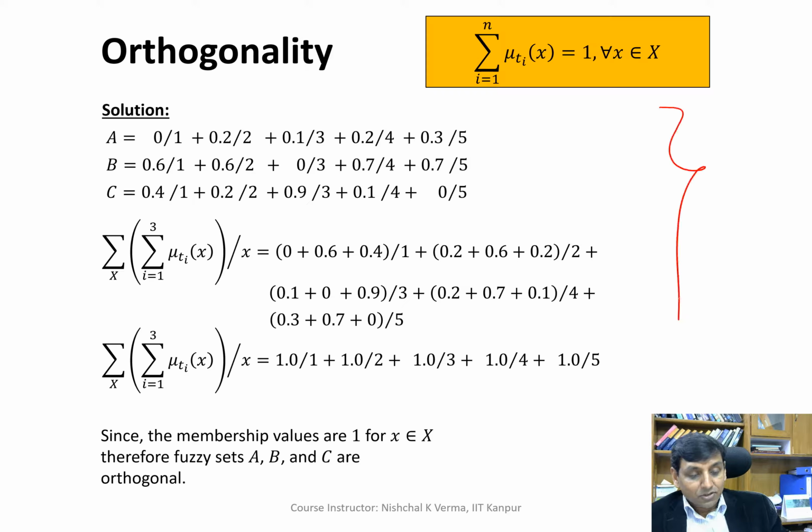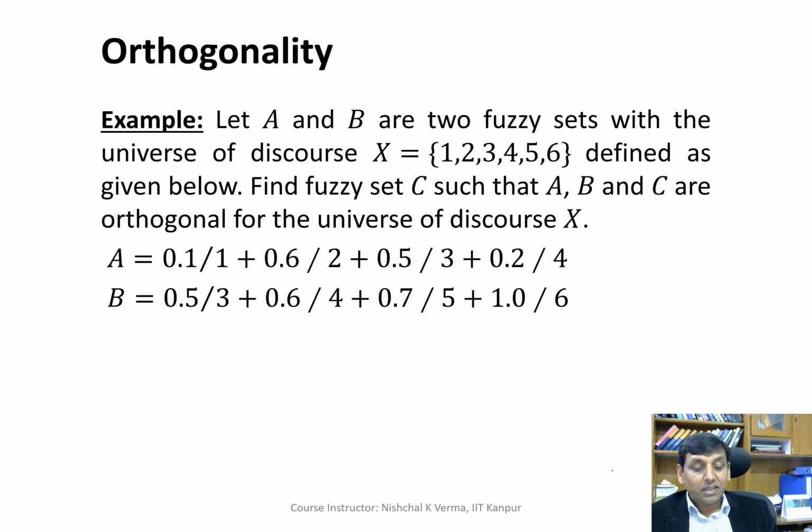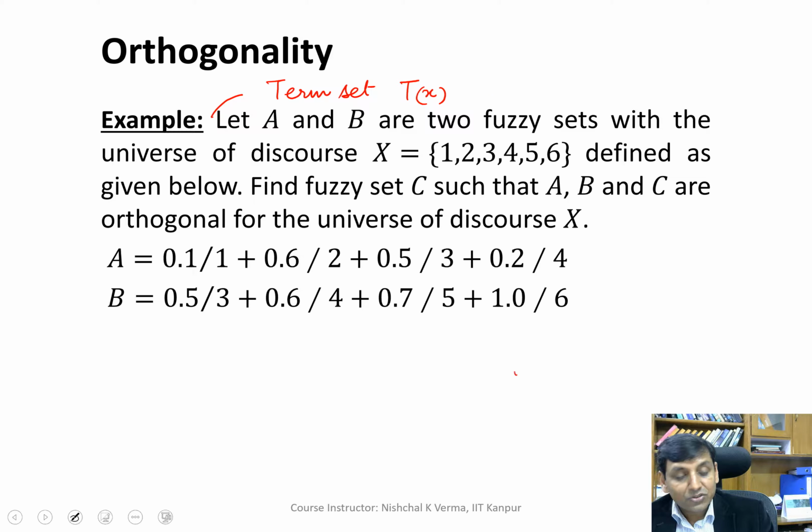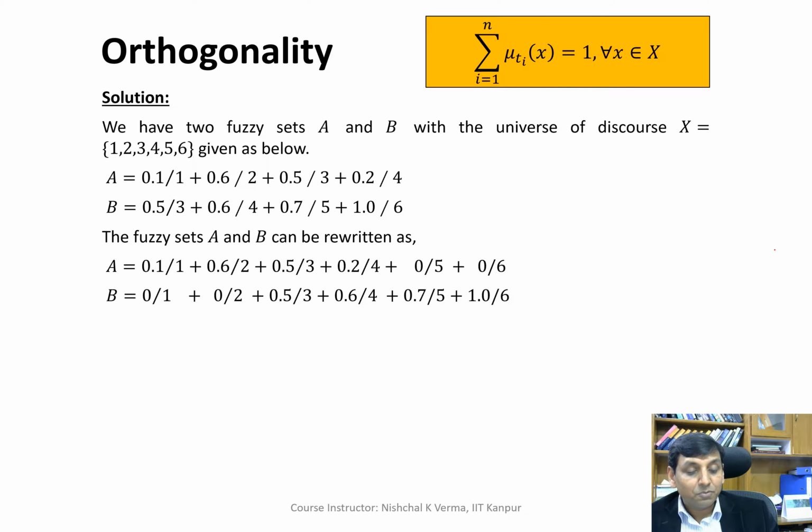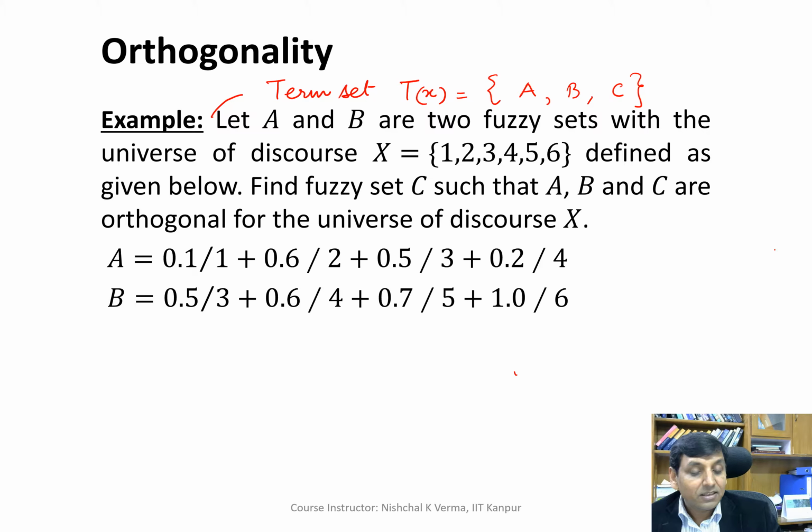Now you can see the solution in more detail here. On the same lines it has been explained, and we can have one more example here. So we are assuming that we have a term set Tx, which has A, B and C. So we assume that this term set Tx is orthogonal.